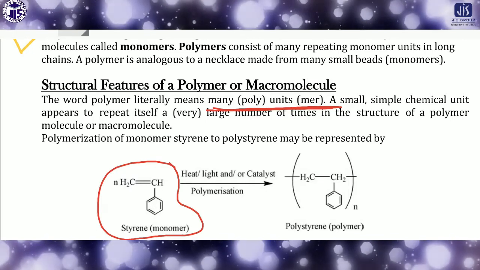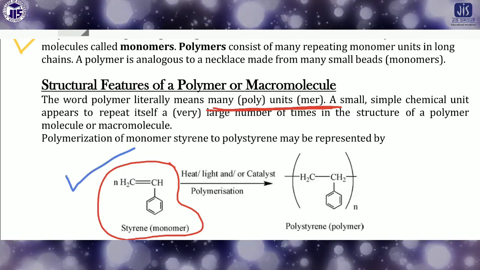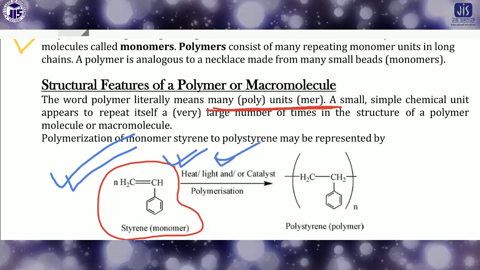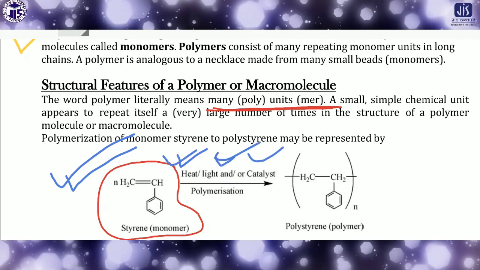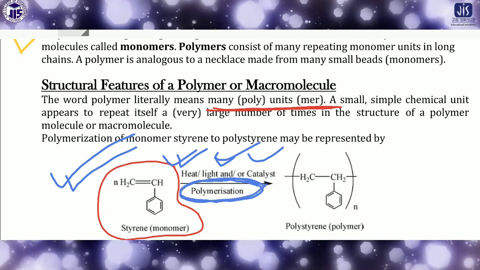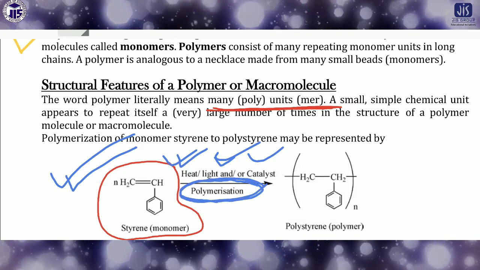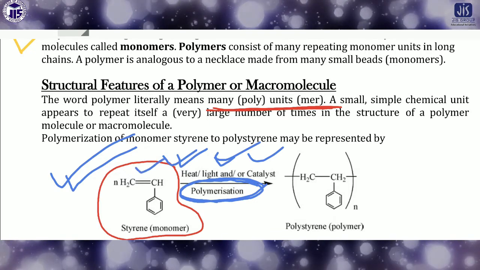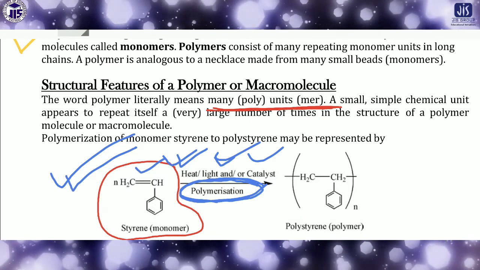If you see the example, it is styrene, and if you apply heat or light or a catalyst, then polymerization occurs. Polymerization means the double bond breaks down and forms two bonds on both sides.